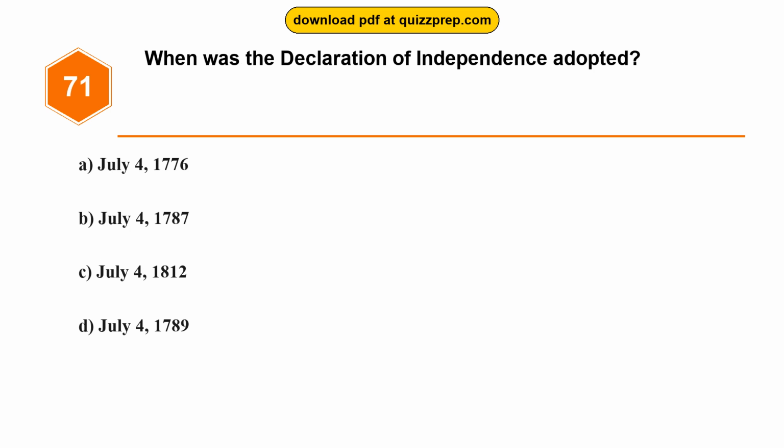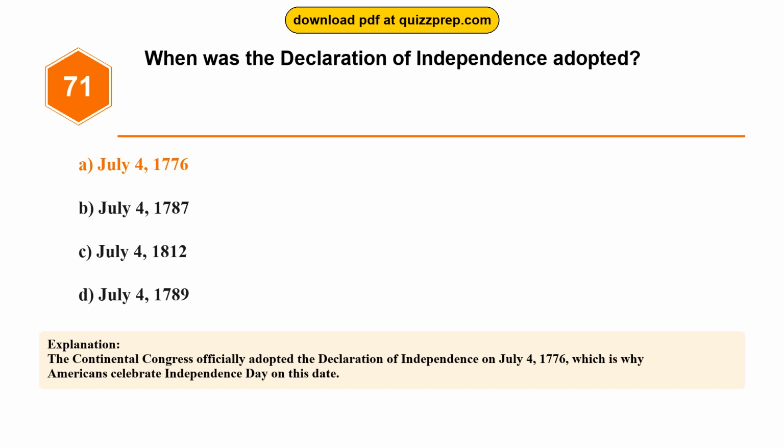Question 71. When was the Declaration of Independence adopted? Option A. July 4, 1776. Option B. July 4, 1787. Option C. July 4, 1812. Option D. July 4, 1789. The correct answer is option A. July 4, 1776. The Continental Congress officially adopted the Declaration of Independence on July 4, 1776, which is why Americans celebrate Independence Day on this date.